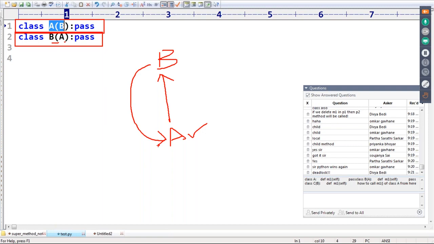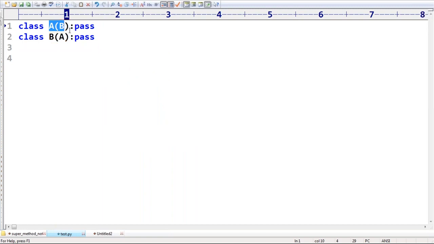Why are you taking two classes, man? Better to take only one class and define all the things there only. All A properties are required by B, all B properties are required by A. It means A and B are both equal. If A and B are equal, why should we have two classes? You can take only one class. That's why cyclic inheritance is not allowed in Java, in Python, everywhere.